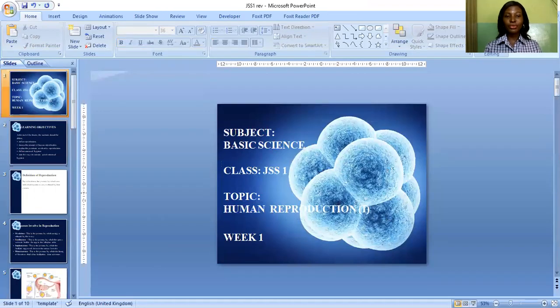The first topic for this term is woman reproduction. Before we go into the details of our lesson, let's take a look at the learning objectives.